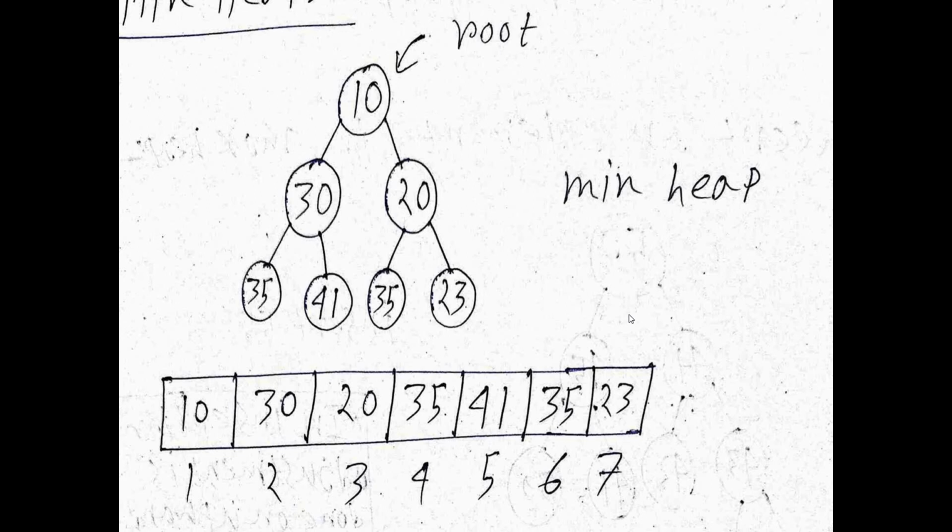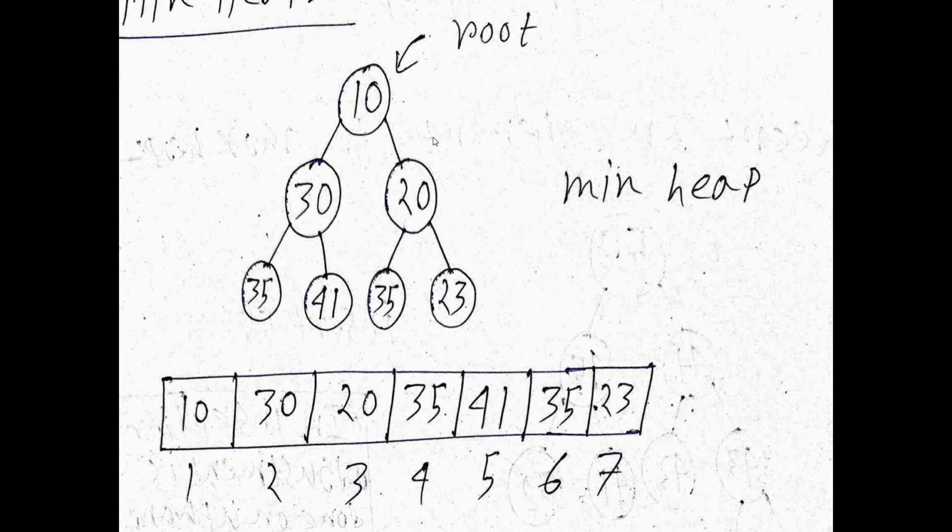Next, maintain a specific order for the nodes. If you observe clearly here, every time the parent is smaller than its left child and right child. Yes, if you compare, 10 is smaller than 30 and 20. Same way, on the left subtree, 30 is smaller than 35 and 41. Or on the right subtree, 20 is smaller than 35 and 23. That means here we maintain this specific order.